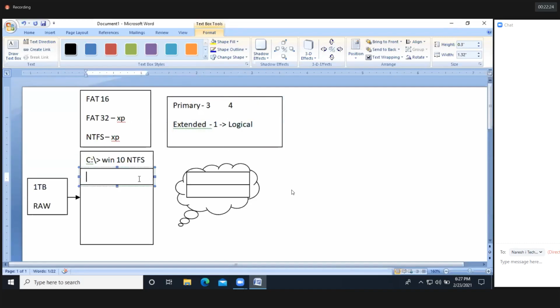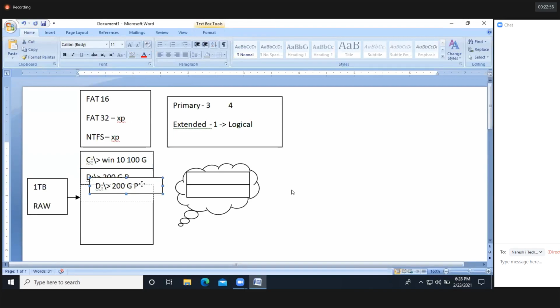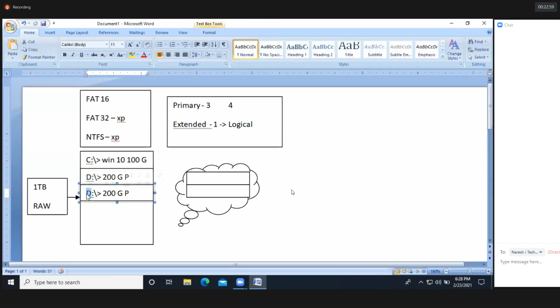Now let's see here. I'm creating one more partition called C. 100 GB is reserved for the Windows operating system, out of a total of 1 TB. It's a primary. I created one more partition called D, a 200 GB partition. This is also primary. P means primary. Again, I'm creating one more partition called E, 200 GB again.